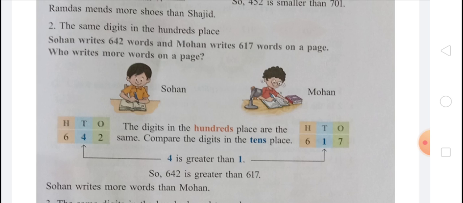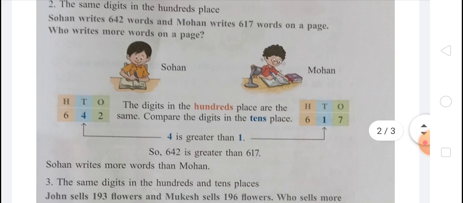The digits in the 100 place are the same. Compare the digits in the tens place. When the digits of the 100 place are the same, then you have to compare the digits in the tens place. Okay. So 4 is greater than 1, and when we compare the tens places in both numbers, we find 4 is greater than 1. So 642 is greater than 617. So we can say Shohan writes more words than Mohan.